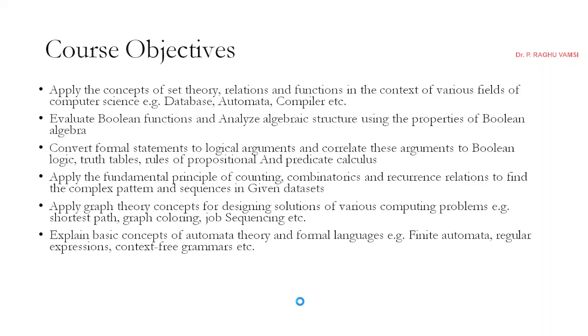The next one is to evaluate Boolean functions and analyze algebraic structures using the properties of Boolean algebra. We all know that a computer can understand representations in terms of Boolean functions, that means zeros and ones only. So we are going to see Boolean functions and analyze the algebraic structures using the properties of Boolean algebra.